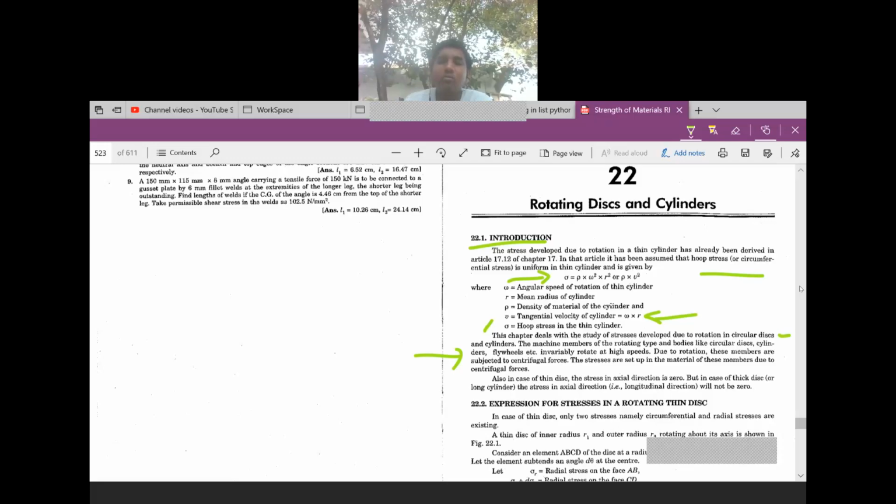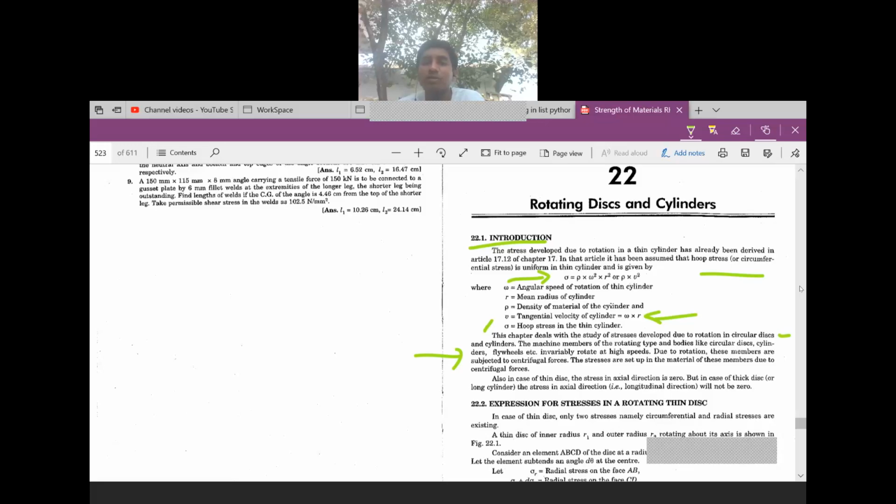Understand what is meant by rotating stresses. Whenever a disc or a flywheel or a cylinder is rotating with a high speed, due to rotation, these members are subject to the centrifugal force. The stresses are set up in the material of these members due to centrifugal force. Those stresses are known as the stresses in a rotating disc.